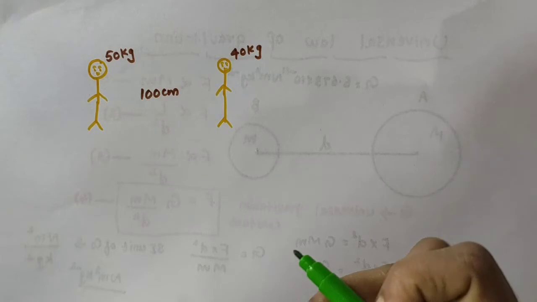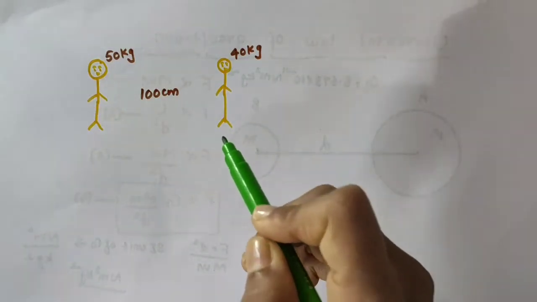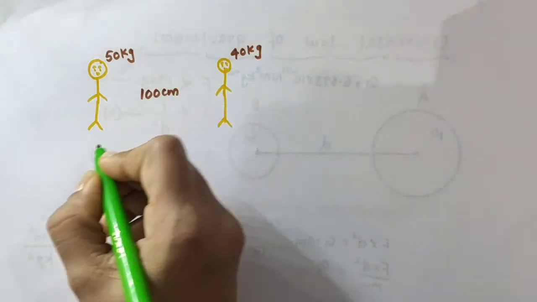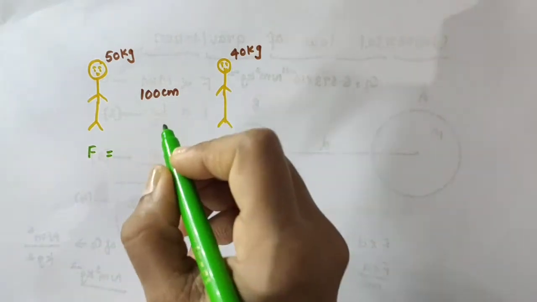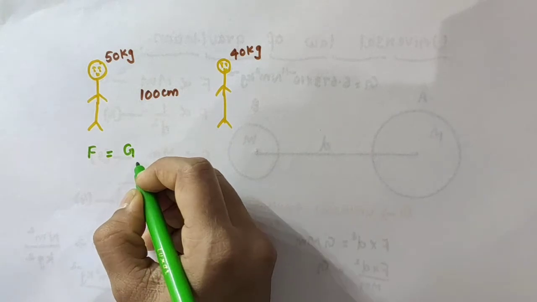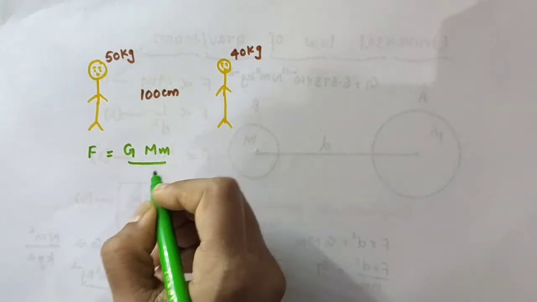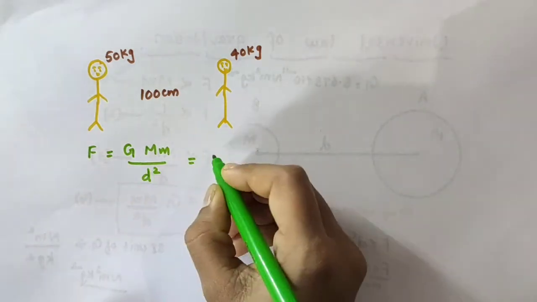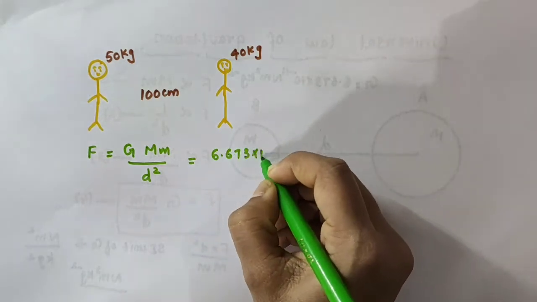So, what about the force of attraction between you two? According to the universal law of gravitation, there must be a force of attraction between you two. We have the expression to calculate it: F is equal to G, the universal gravitation constant, into the product of masses, divided by d square. The value of G is constant everywhere in the universe, 6.673 into 10 raised to -11.